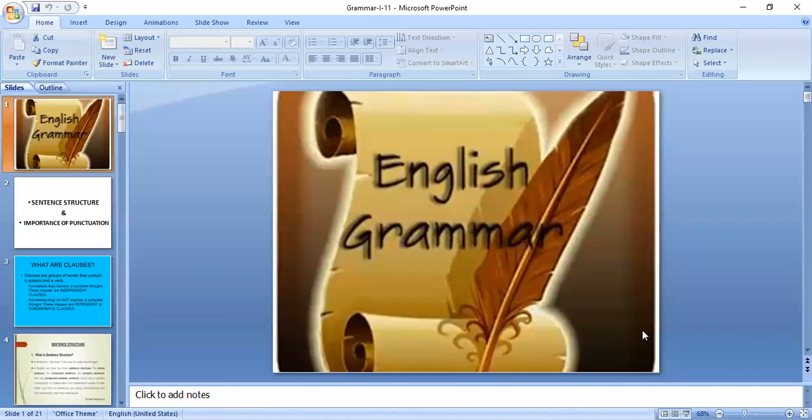Today we are discussing English grammar. Previously I have explained the importance of vocabulary and its usage in the English language. There I also mentioned the role of English grammar. See, without vocabulary, and without a proper sentence structure and all the elements required to make a sentence meaningful, the English language is highly impossible.